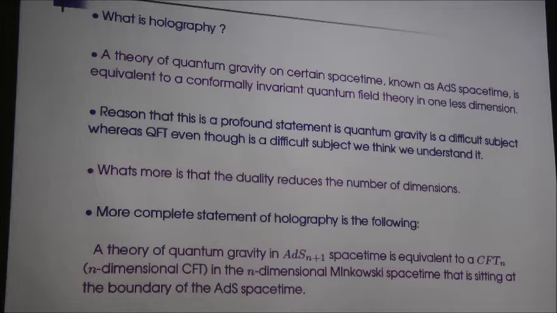If the correspondence is right, if it can be proved, if it really holds, then you can make some conclusions or some predictions about the quantum gravity theory from a quantum field theory on the boundary. What's more, the duality reduces the number of dimensions also. So you have to work with a theory which has one less dimension.